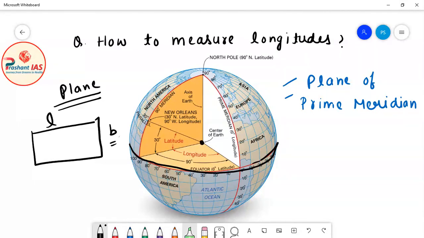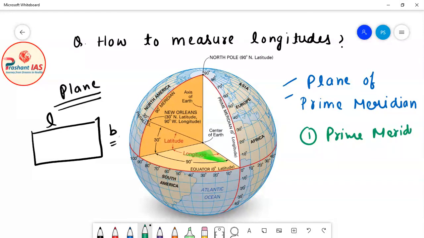Remember, I have taught you this in the last class, that the equatorial plane is the plane which passes through the equator and the center of the earth. For example, in this diagram, this highlighted portion is the equatorial plane. Similarly, what is the plane of prime meridian? Listen to my words carefully. The plane of prime meridian is the plane which passes through, first of all, the prime meridian, and also the center of the earth. Okay, so it is a plane.